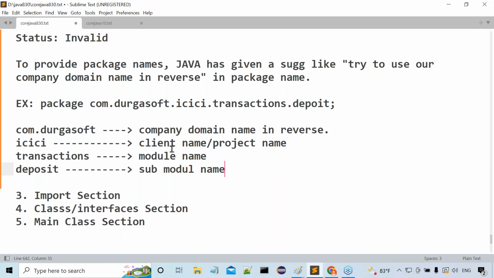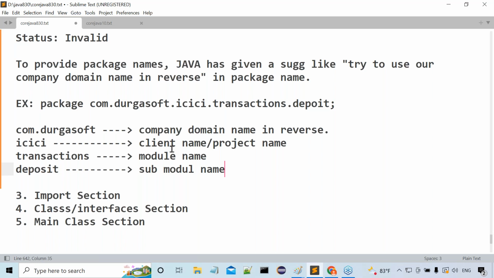Then after that, I have given some number of examples. Right. To provide package names, Java has given a suggestion. What was the suggestion? Try to use our company domain name in reverse. Getting my point or not? Tell me some example for it.